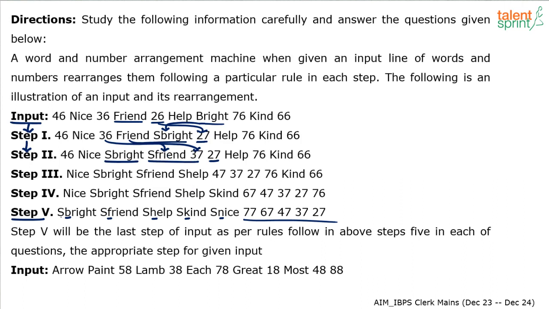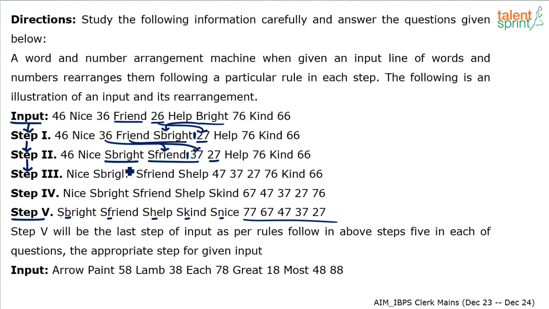So the observation is we are always inserting words and numbers in the middle of the step. You're getting it? We are always inserting one word and one number in the middle of the step. Like for example, as far as what I have understood so far, in the next step we should be inserting something in between S friend and 37. Like earlier we have inserted in between S bright and 27. Now we should be inserting between S friend and 37.